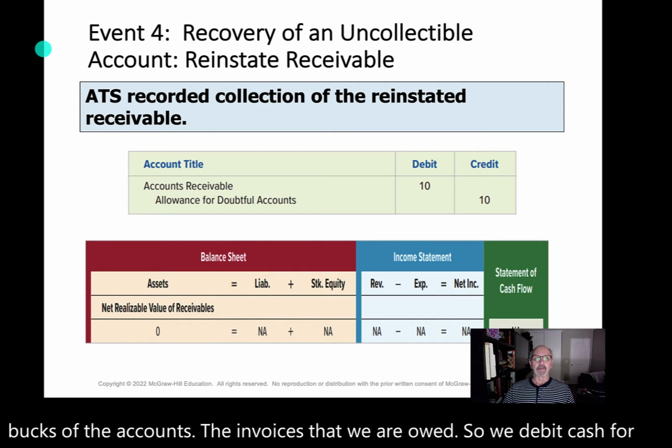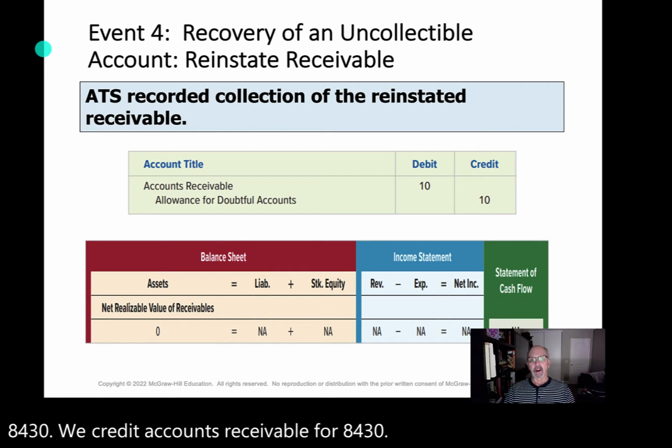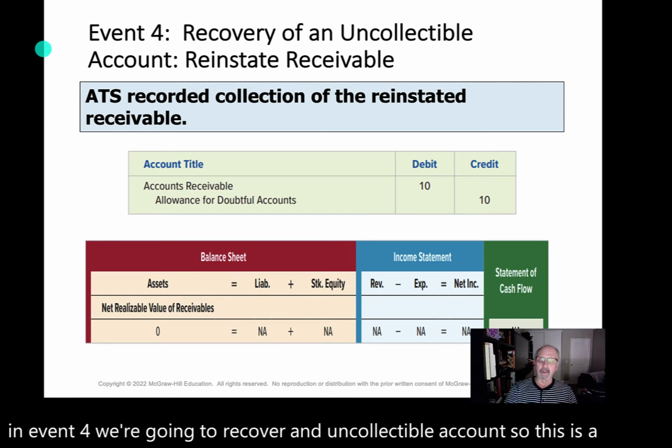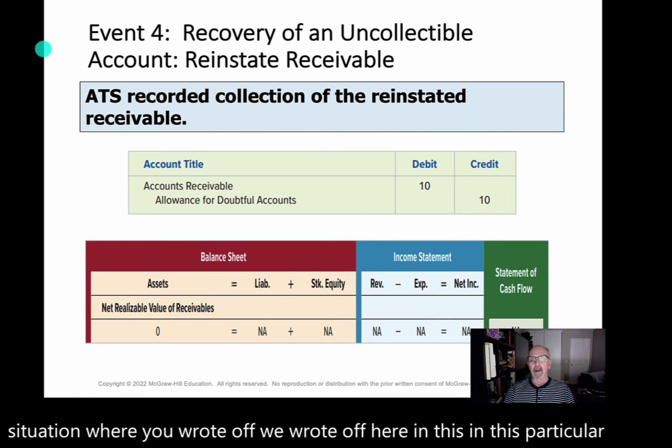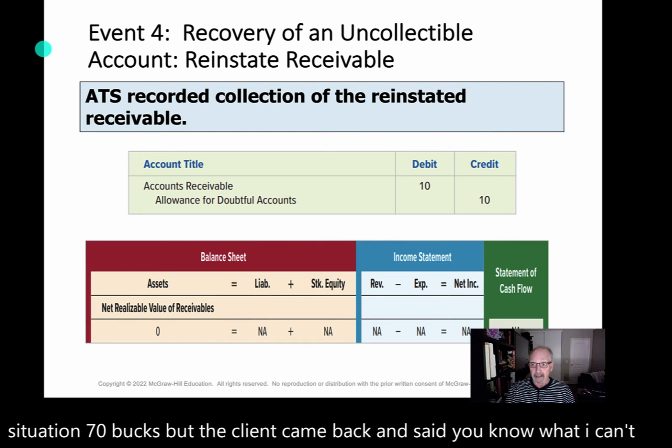In event number 4, we're going to recover an uncollectible account. So this is a situation where we wrote off here in this particular situation $70. But the client came back and said, you know what, I can't pay you the 70, but I can give you 10. And of course, $10 is better than nothing.